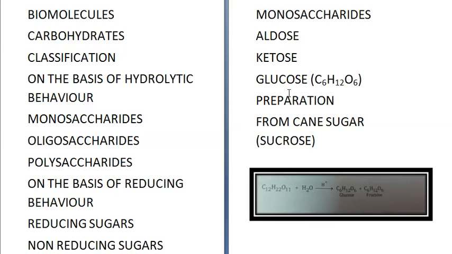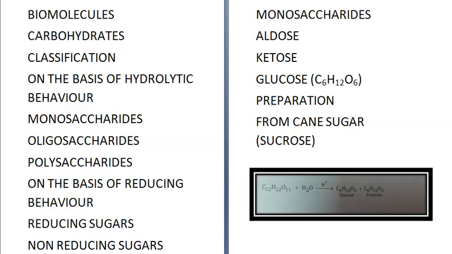Now the first carbohydrate which we are studying is glucose. Its formula is C6H12O6. Now let's see how it is prepared. First method of preparation is from cane sugar, which is also called sucrose. Sucrose on hydrolysis gives glucose and fructose. C12H22O11 is sucrose. This plus water gives C6H12O6 plus C6H12O6, glucose and fructose. This is the first method of preparation.